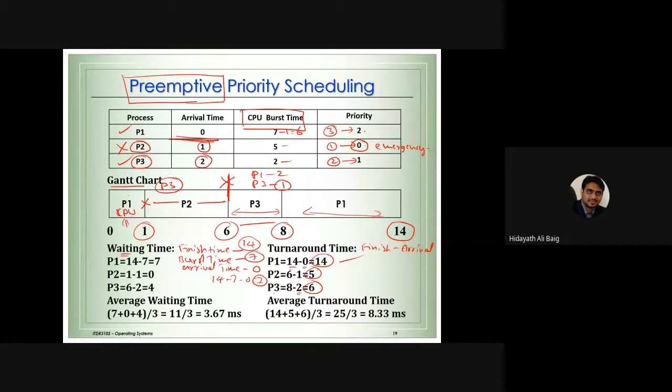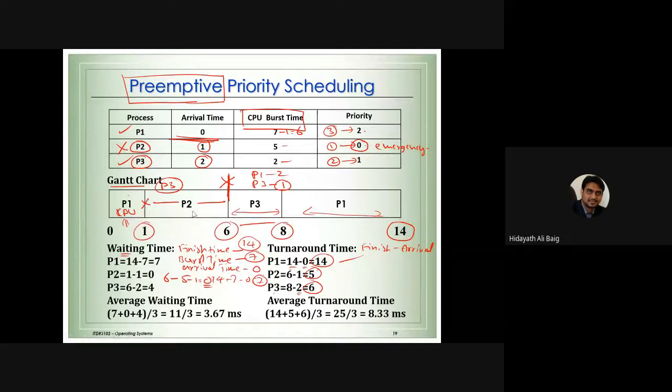Now we'll apply this formula for process 2. Process 2: finish time 6 milliseconds, burst time 5 milliseconds, arrival time 1 millisecond. So 6 minus 5 is 1, 1 minus 1 is 0. If you understand logically, process 2 came and went straight to the CPU. No waiting time for process 2.